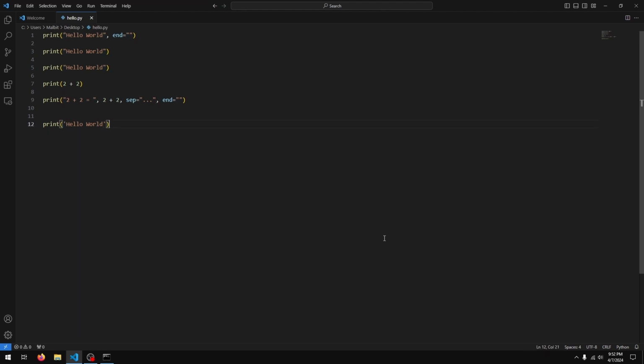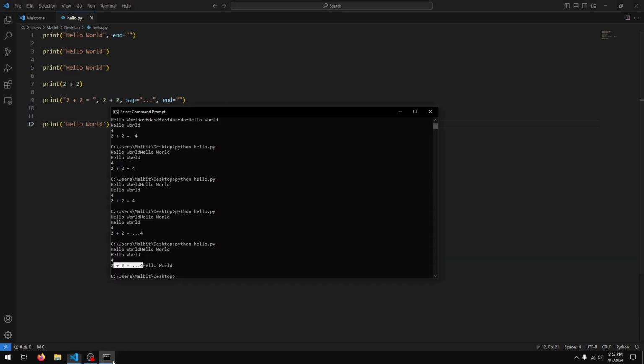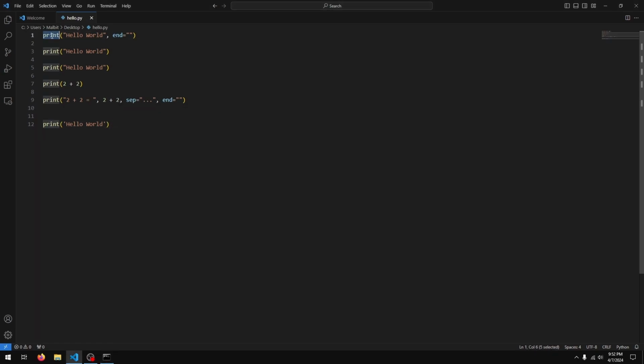Okay, cool. So that's all for this video. To recap, whenever you want to display something on the console, you use the print statement. You can use the end parameter. This is called a parameter. You can use the end parameter to say how the print statement ends. You can separate multiple expressions using the comma, and you can use either double or single quotes.